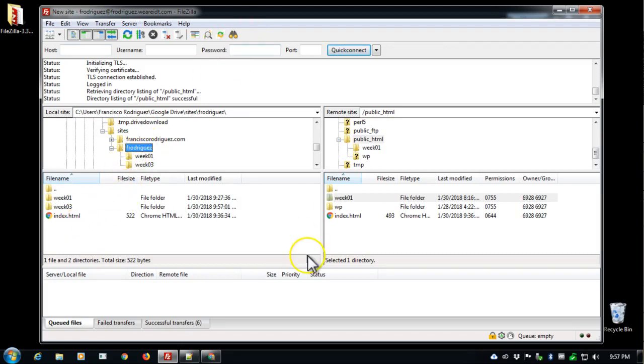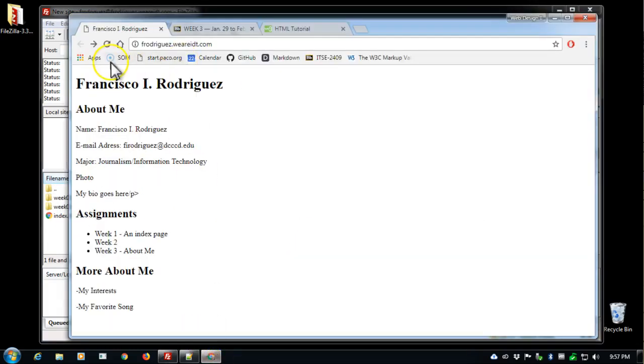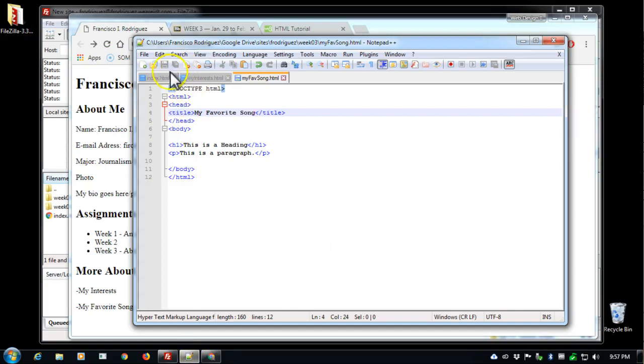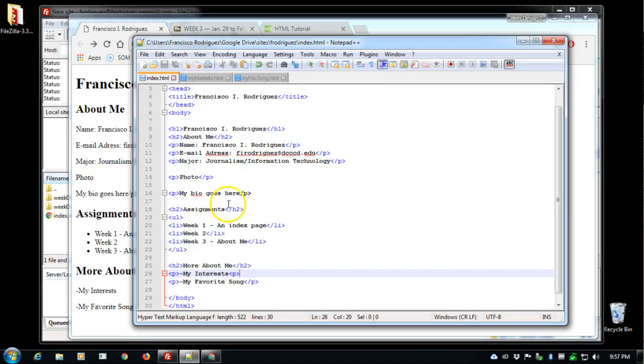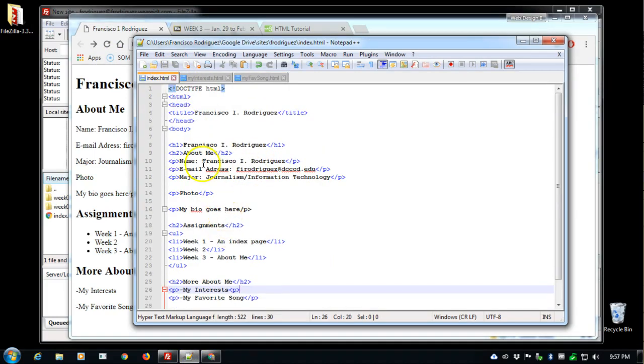F. Rodriguez, and just stay there for a second. Just sit tight. Come back to Notepad, open up my index, and I said I was going to start to dress this up, so I could do a couple of things. I think I'm going to make the name bold, so I'll say strong before name, and then right after the colon, close that, and make sure that I'm spelling things correctly.